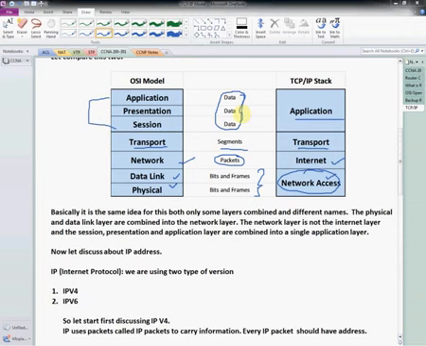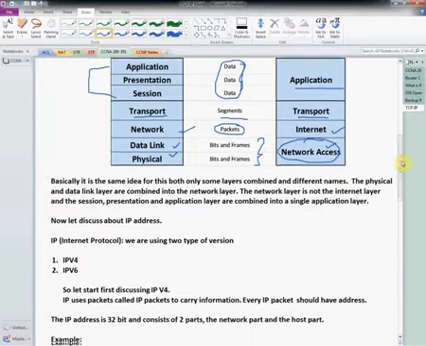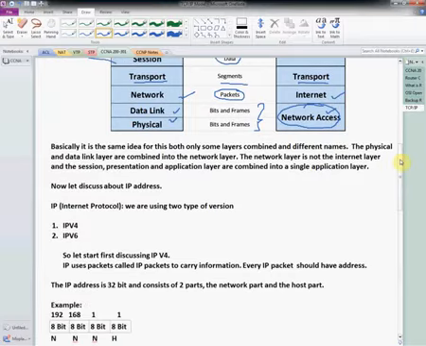We are going to bring one more video, maybe after a few videos, that will have more detail about each and every layer. This is just high level to understand that. After that we will discuss the IP address, because I am covering everything in one video. So in the next video we can do the lab and practical in our Packet Tracer. So it is good if you know all this, then we can start the Packet Tracer. And in the next video we are going to discuss about switch and types of switch.